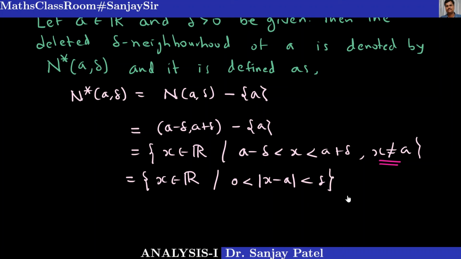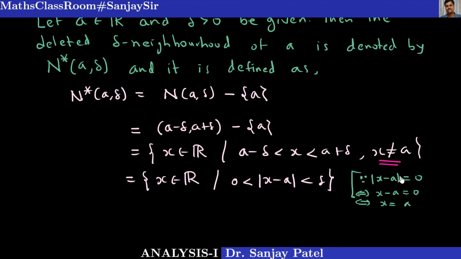Why? Because you know the definition of the modulus: mod of x minus A is 0 if and only if x minus A is equal to 0, that means if and only if x is equal to A.